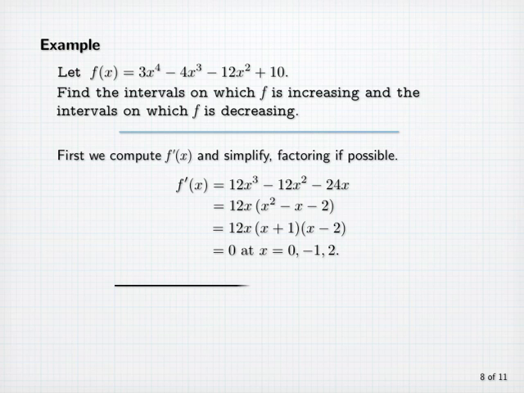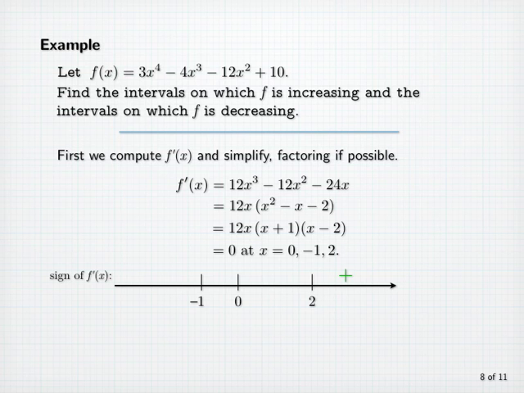use a graphical device. We'll plot a copy of the real number line showing the zeros of f prime, and we'll plot the sign of f prime along that axis. Let's start with large positive values of x. If x is greater than 2, it's easy to see that all three factors of f prime are positive. And so f prime of x will be positive.